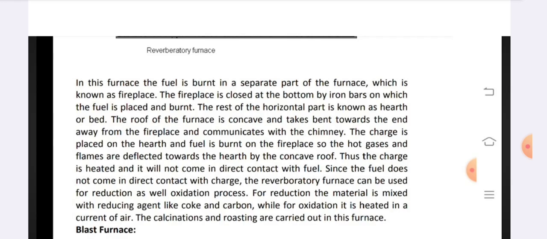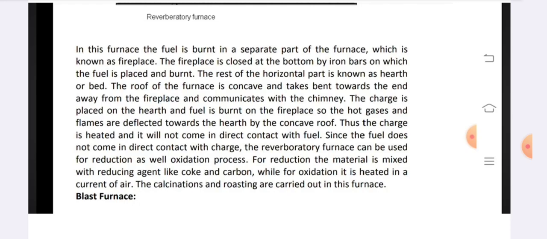In this furnace, the fuel is burnt in a separate part of the furnace which is known as fireplace. The fireplace is closed at the bottom by iron bars on which the fuel is placed and burnt. The rest of the horizontal part is known as hearth or bed. The roof of the furnace is concave and takes a vent towards the end away from the fireplace and communicates with the chimney. The charge is placed on the hearth and fuel is burnt on the fireplace. So the hot gases and flames are deflected towards the hearth by the concave roof. Thus the charge is heated and it does not come in direct contact with the fuel.